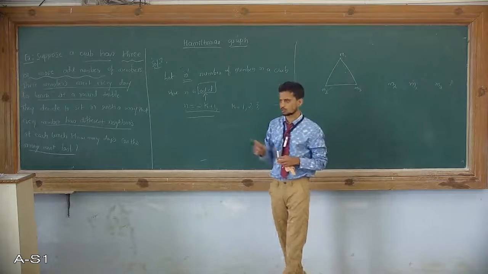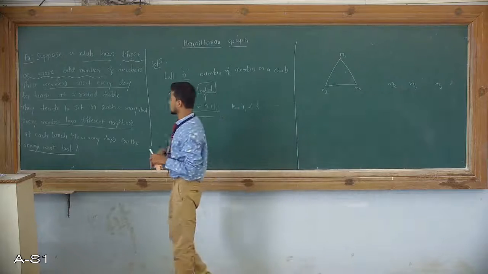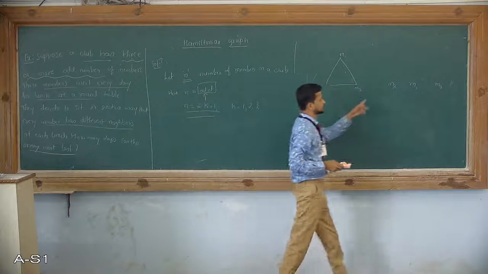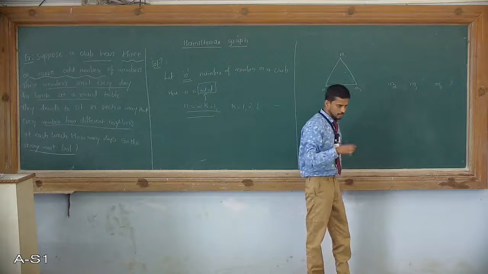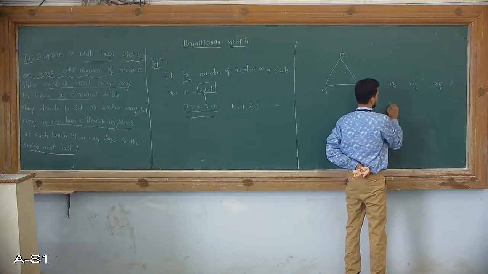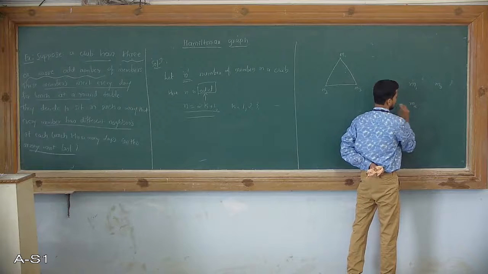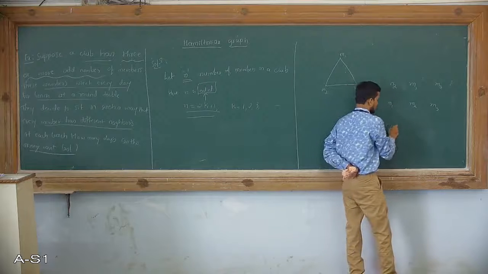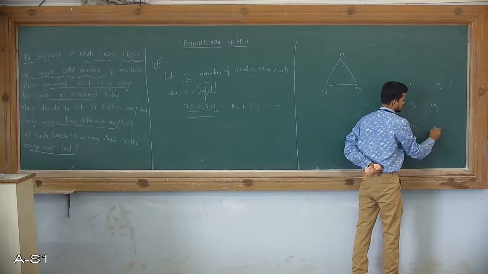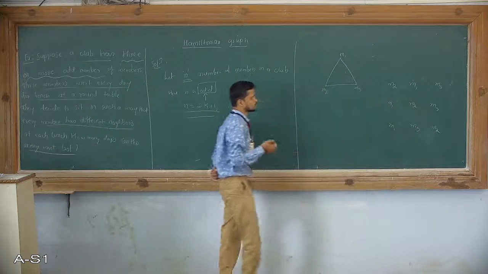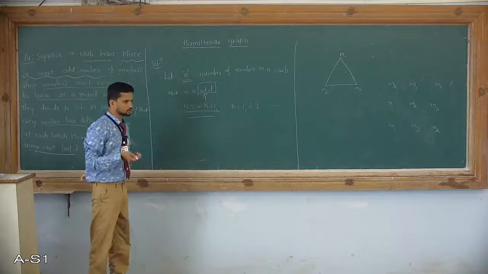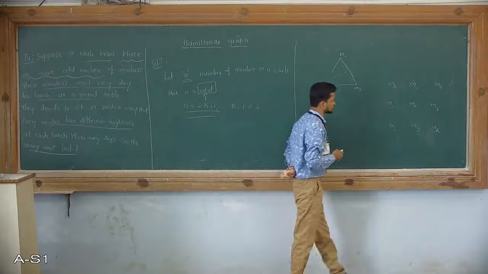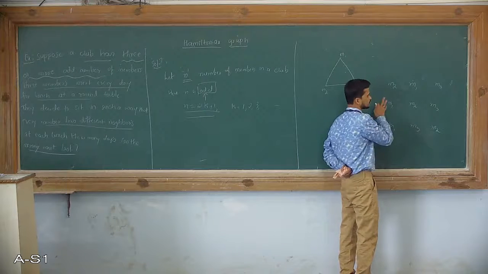But here the question is about the members having different neighbors every day. Here M1 has M2 and M3 as neighbors. On the next day M2 has M1 and M3, and on the next day M3 has M1 and M2 as neighbors. So the possible combinations of these three members will last for three days.